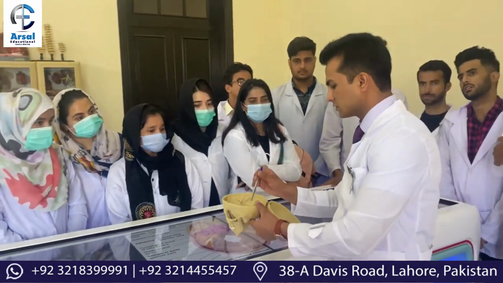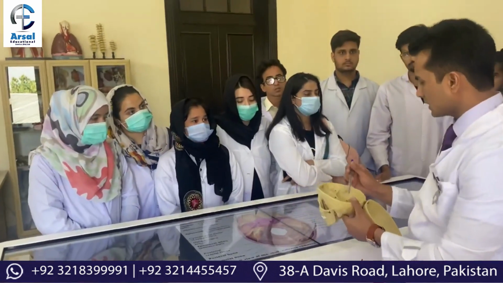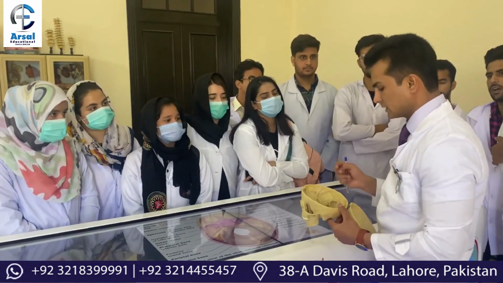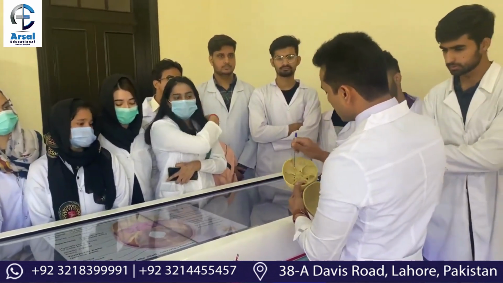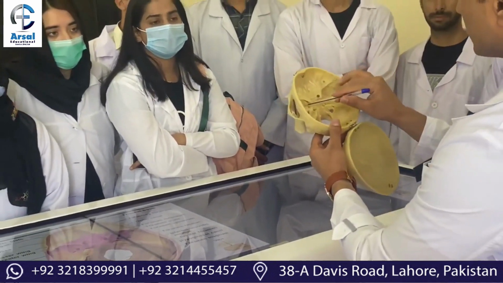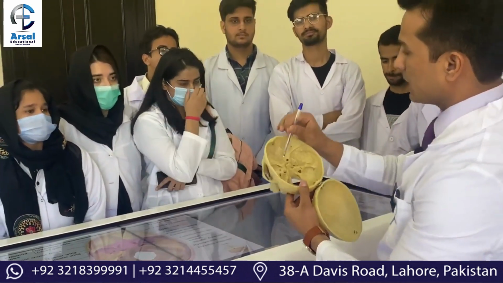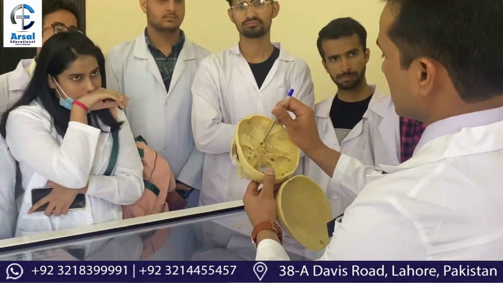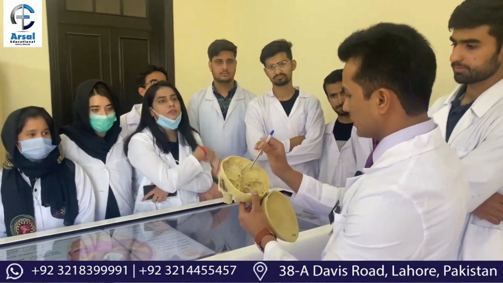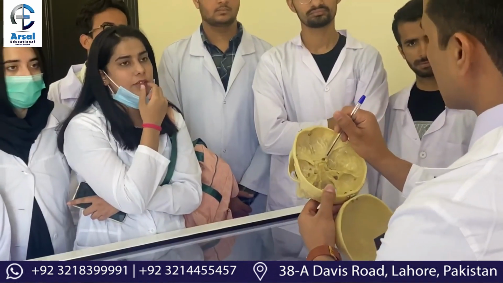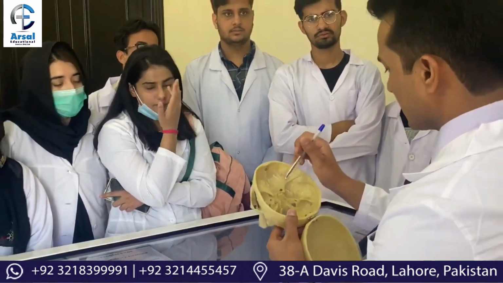What is the name of this bone in the middle cranial fossa? Sphenoid bone. Name it correctly. So this is the lesser wing of sphenoid, and this is the greater wing of sphenoid. And what is this opening? This is the optic foramen or optic canal. What are the structures passing through this opening? The optic nerve and the ophthalmic artery.